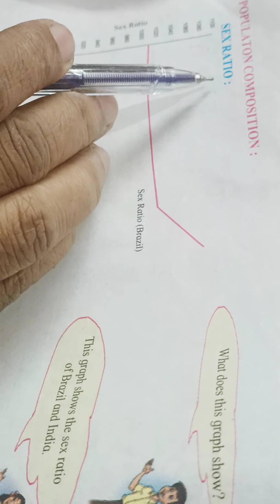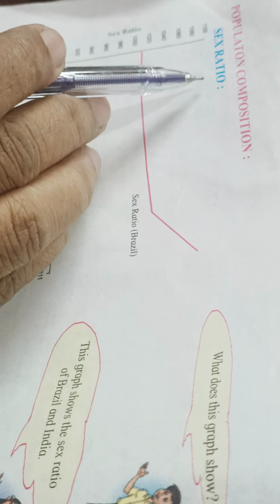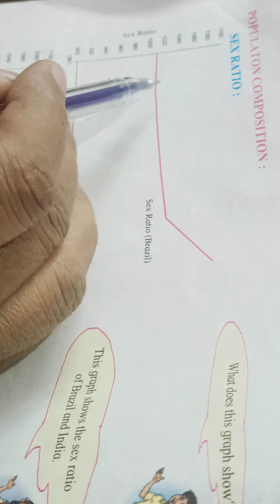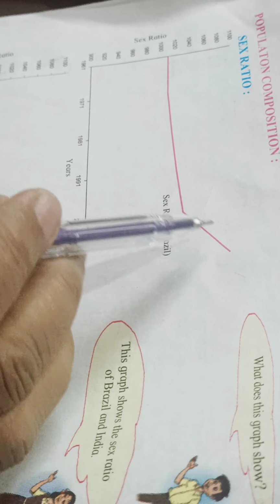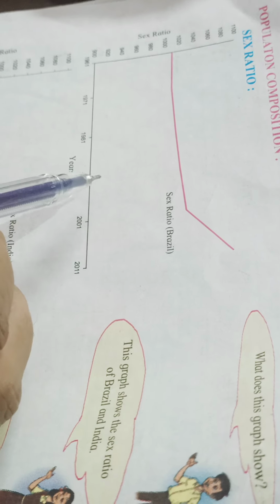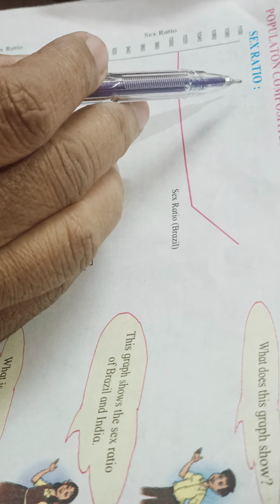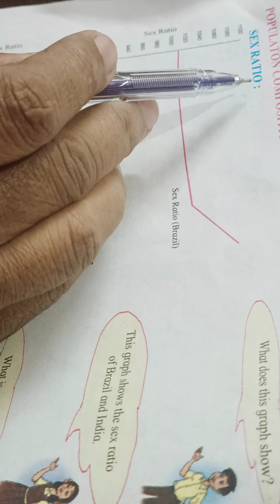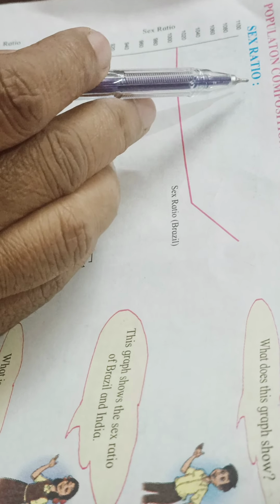So in the next class I will explain the characteristics of sex ratio with the explanation of these graphs. Graph making we will do at the end of the course, not now. First let us understand the graph. Graph making will be done in the graph notebooks afterwards. All right, thank you.